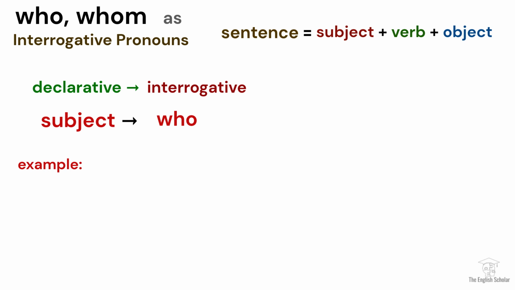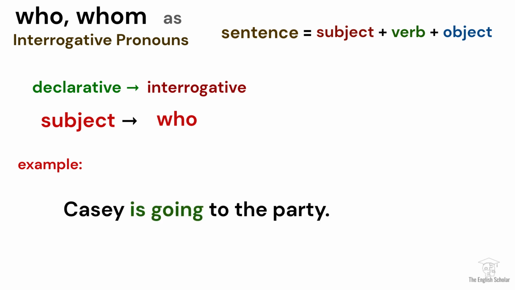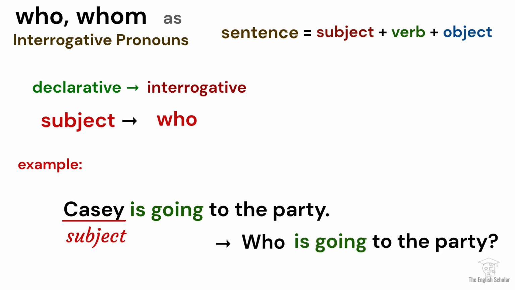For example, we have the sentence, Casey is going to the party. Casey here is the subject because she is the performer of the action word. So when we turn the sentence into a question, we replace Casey with the interrogative pronoun who. Who is going to the party?